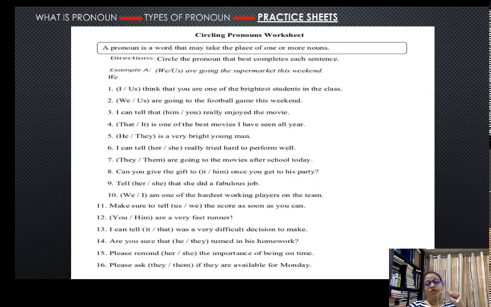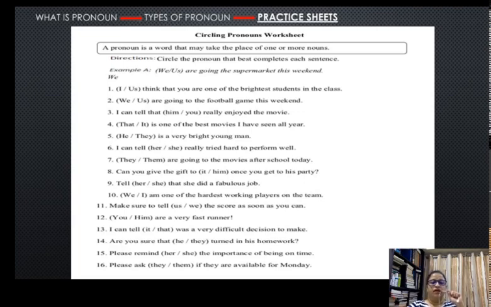But then you have to understand that it is used for non-living things, him is used for a living person. And "once you get to his party" means the sentence denotes that we are talking about a living person. Hence, the right pronoun here would be him, not a non-living thing. If the pronoun here was "its party," the subjective position would have taken it here.